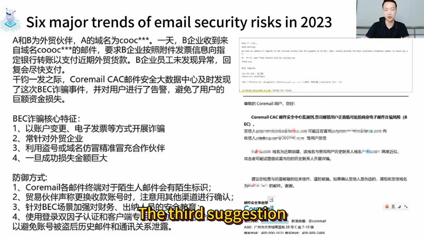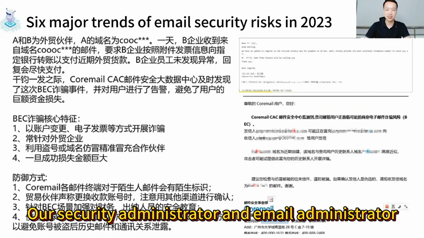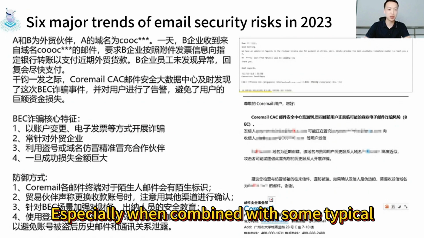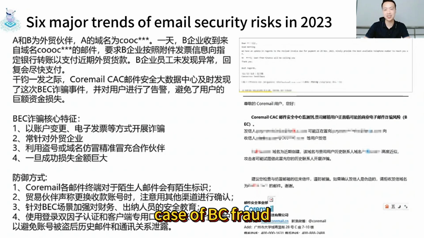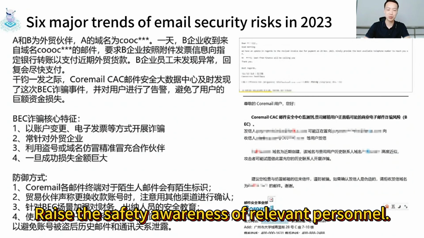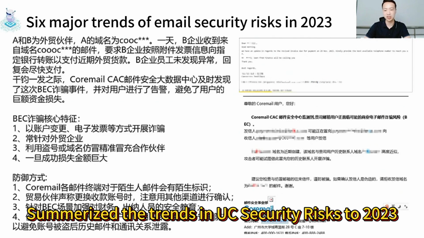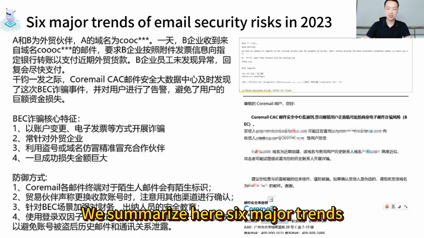The third suggestion is for BEC scams: our security administrators and email administrators can strengthen safety education for financial and cashier personnel, especially combined with some typical cases of BEC fraud, to raise the safety awareness of relevant personnel after reading the previous few typical cases. So let's go back and summarize the trends in email security risks for 2023. We summarize here 6 major trends.